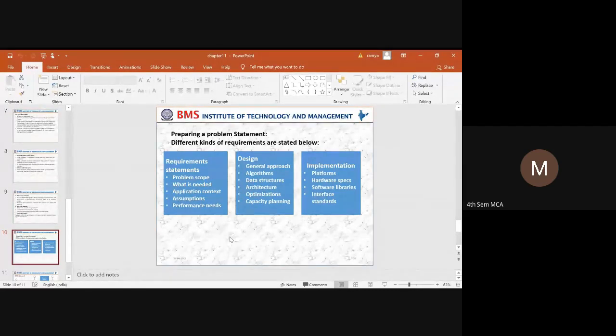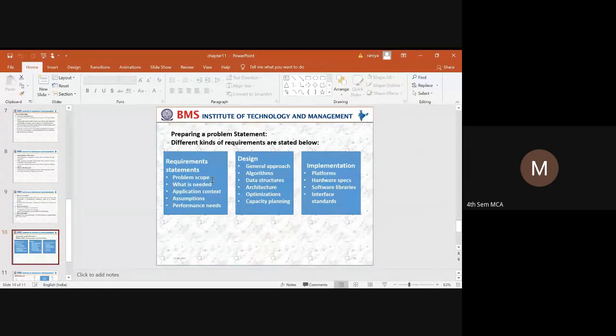The problem statement indicates what type of problem the system is stating. In a simpler way, I can say it is a project title. If you people are doing a mini project, you are bringing some problem and you are giving some title. That title indicates the problem statement. With reference to that title, we are trying to identify what the problem statement is. When you have taken a problem statement, with respect to that, you need to go through the different requirements. The first requirement statement is problem scope.